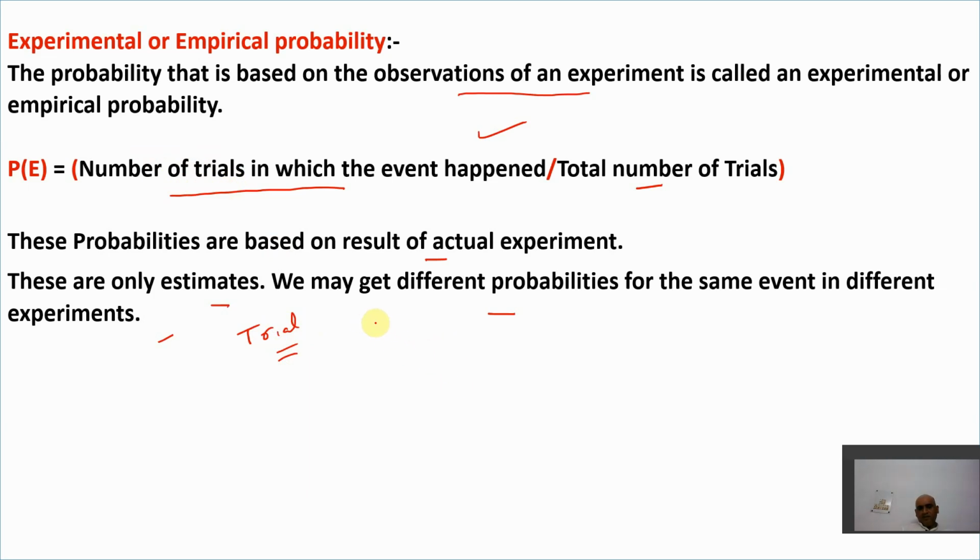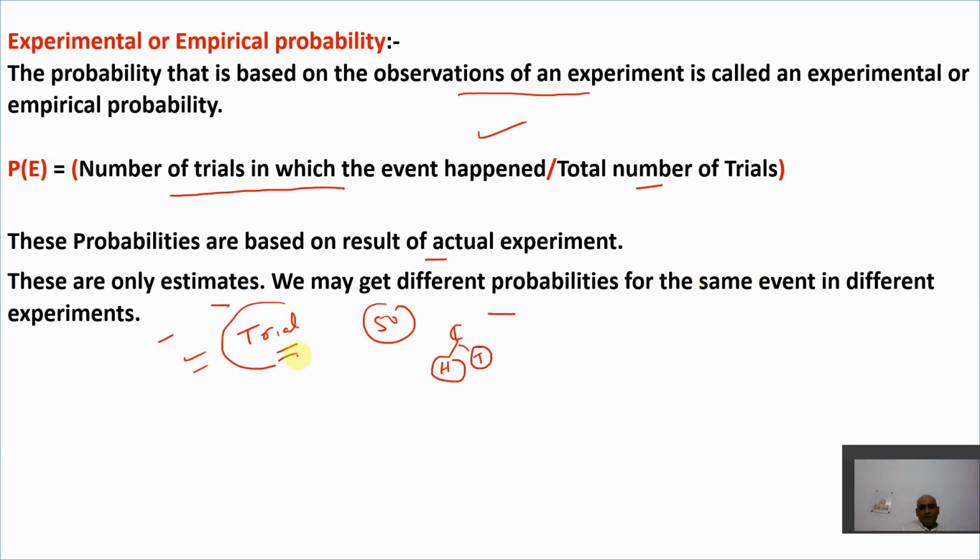Let's say I have tossed a coin 50 times. I know that the coin can have a head, it can have a tail. So we may get different probabilities for the same event in different experiments.